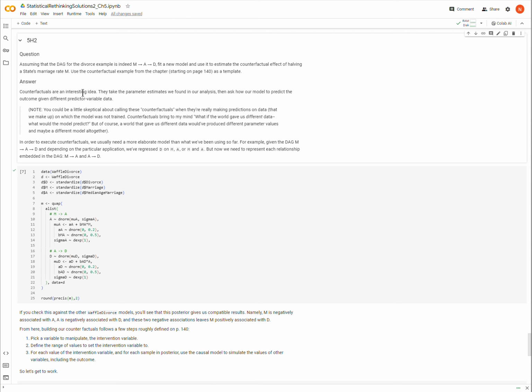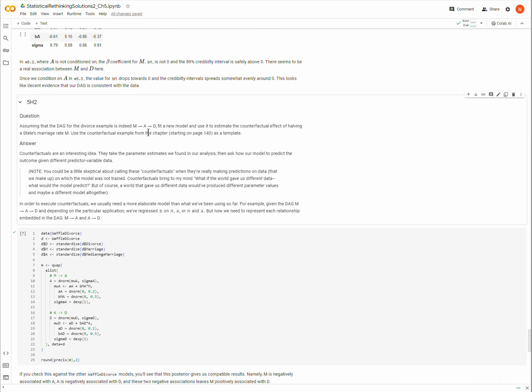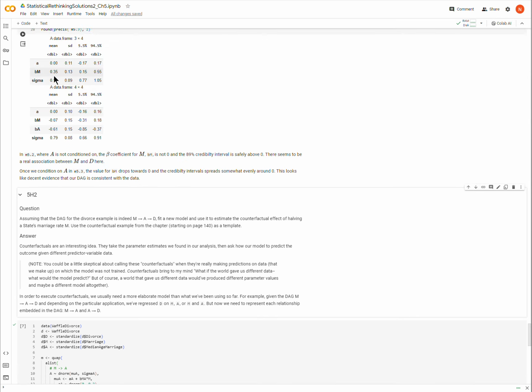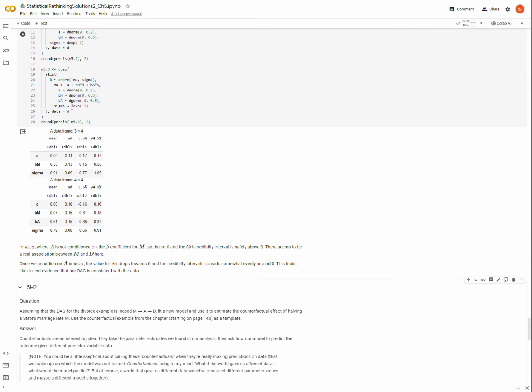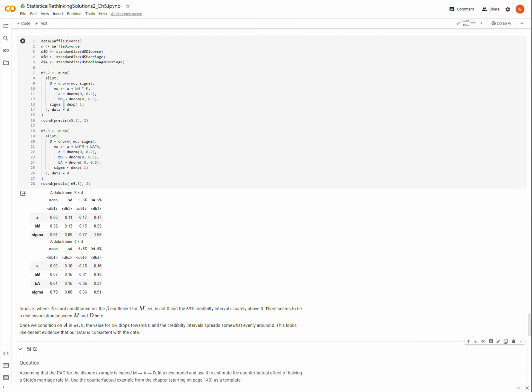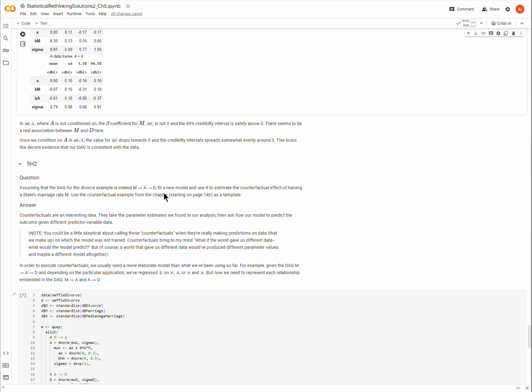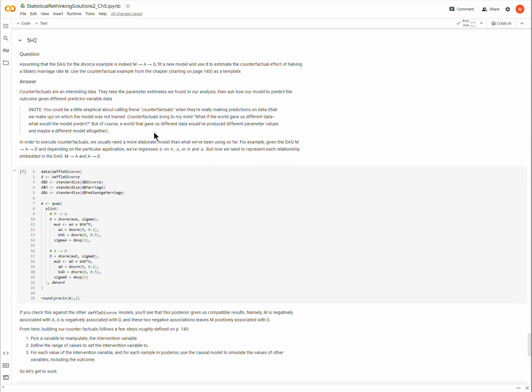Okay, so let me say that again. Our model estimated certain parameter estimates, and these parameters can represent causal effects, right? So beta M or BM here stands for the causal effect of M on the mean value of D. Okay, so hopefully that's familiar to you. And so what we're going to do is say, well, what if there was different data? What would these parameter estimates predict?